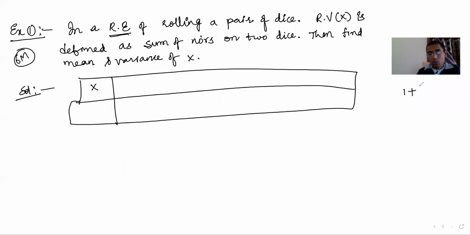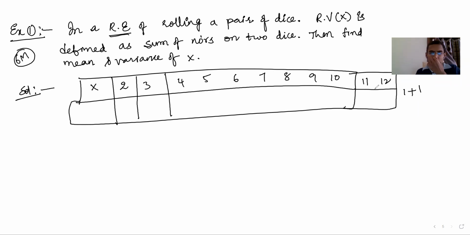First die 1, second die also 1, that means the minimum sum is 2. The next sum can be 3, 4, 5, 6, 7, 8, 9, 10, 11, and also 12. If 2 dice result in 6 plus 6, obviously the sum is 12.